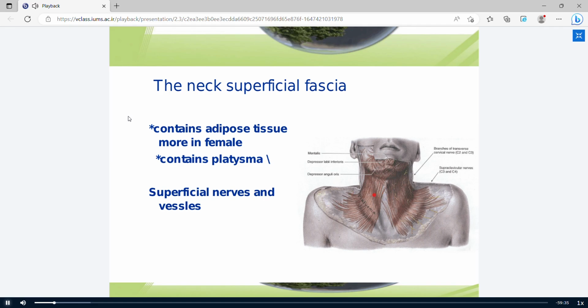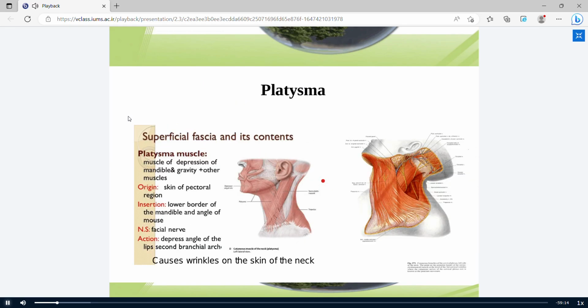Deeper to the skin, there is a superficial fascia, and the superficial fascia in the neck contains the platysma muscles and the superficial nerves and vessels. At first, I explain about the platysma muscles. This is the platysma muscle.